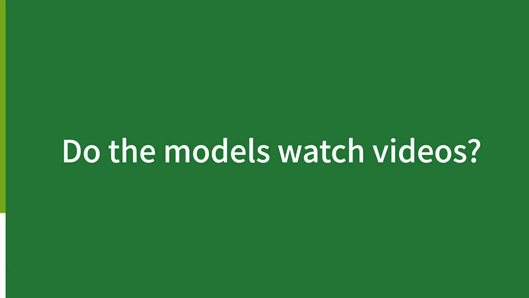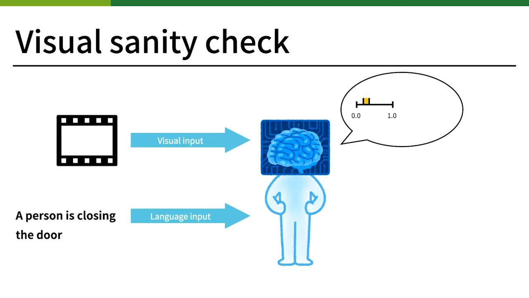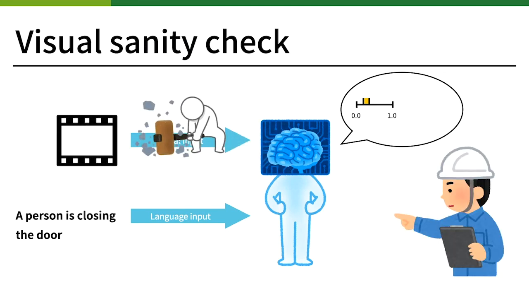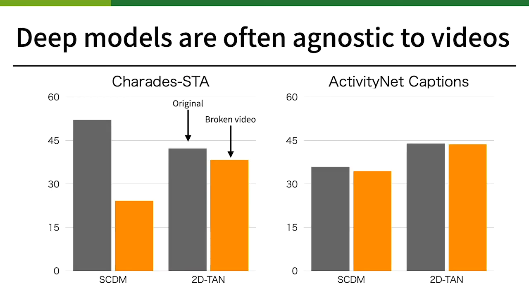To clarify this point, we investigate if the deep models use videos for their prediction. Suppose we have a model which takes a video and a sentence query as input. We break the input video by temporal shuffling and check how predictions change. If the model learns to use videos for its prediction, the performance should significantly drop. Here are the results. Except SCDM on Charades-STA, these models hardly change their outputs even with broken videos. It looks like both models give up watching videos on ActivityNet Captions.